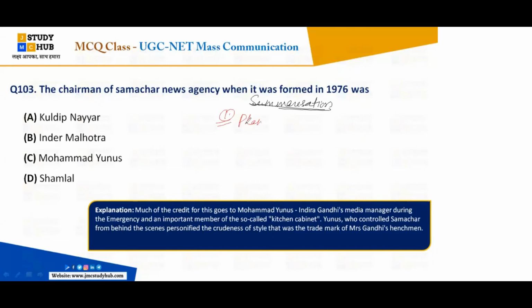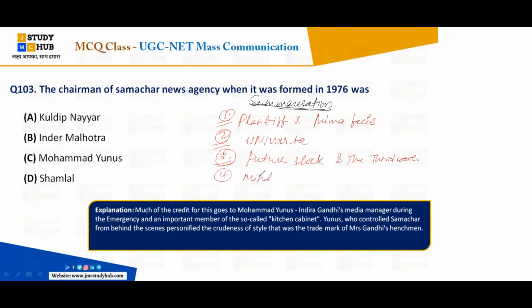Plaintiff हमने discuss किया first. Go from the last, plaintiff and the prima facie. Okay. Plaintiff and prima facie we have understood. Next, that is about the Univarta that was established in the year 1982. Okay. Next, Future Shock and The Third Wave, written by Alvin Toffler. Very good. Mind and Society book written by Wilfredo Pareto. Okay, Wilfredo Pareto. Yes, very good.